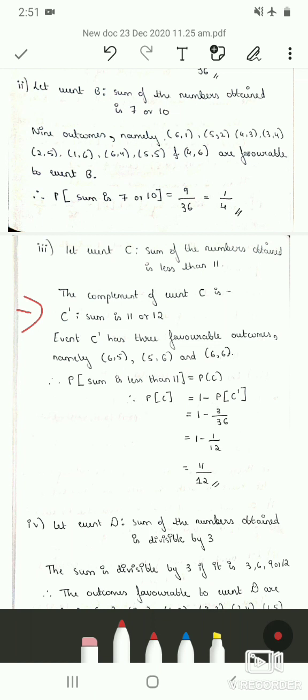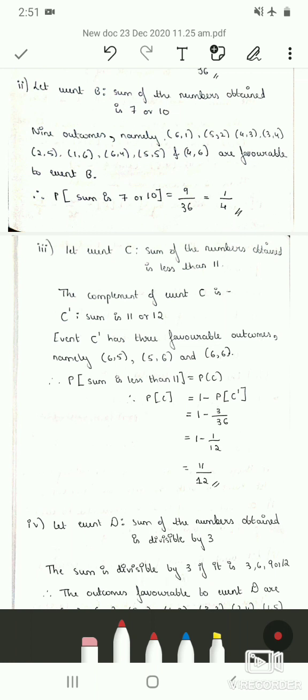Therefore, let us see the number of favorable outcomes for the complement of C, which is 3 outcomes, that is 6, 5. When you take the sum, 6 plus 5, it results in 11. 5 plus 6 is again 11, and 6 plus 6 is 12. So these are the only 3 possible outcomes which are favorable to event C dash.